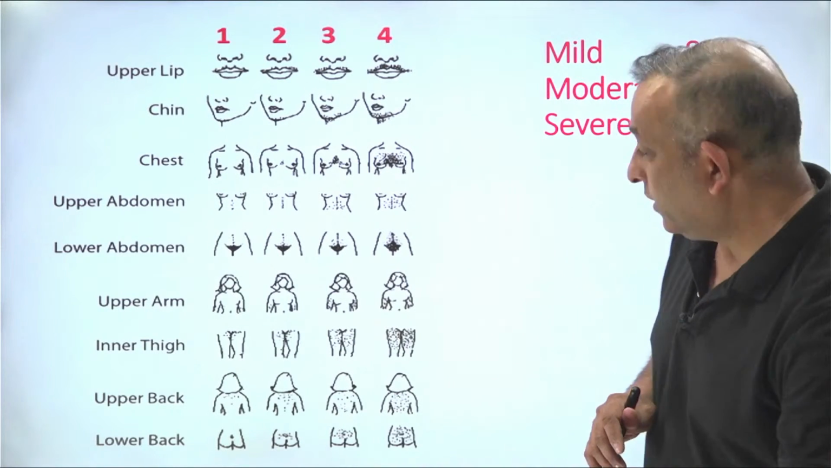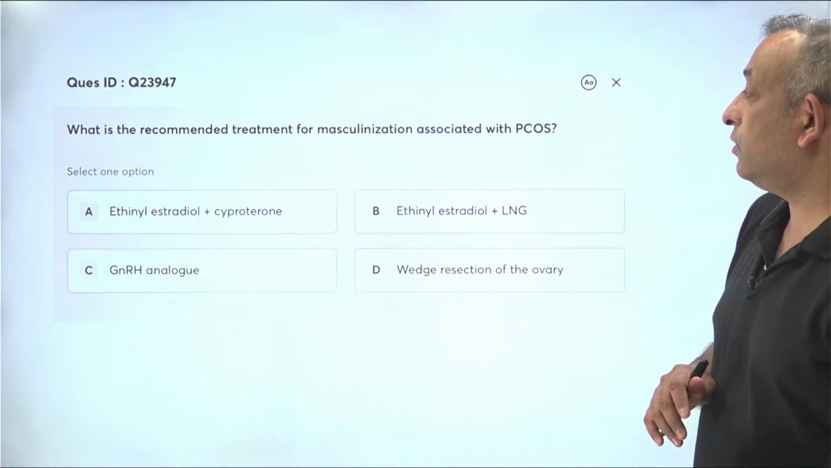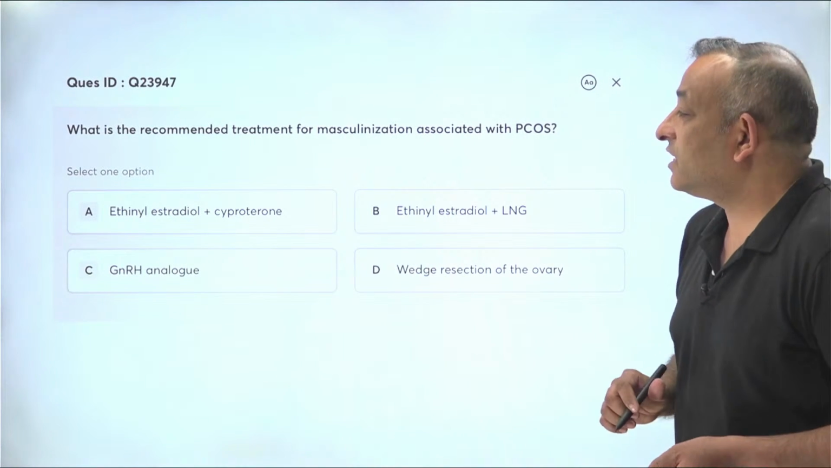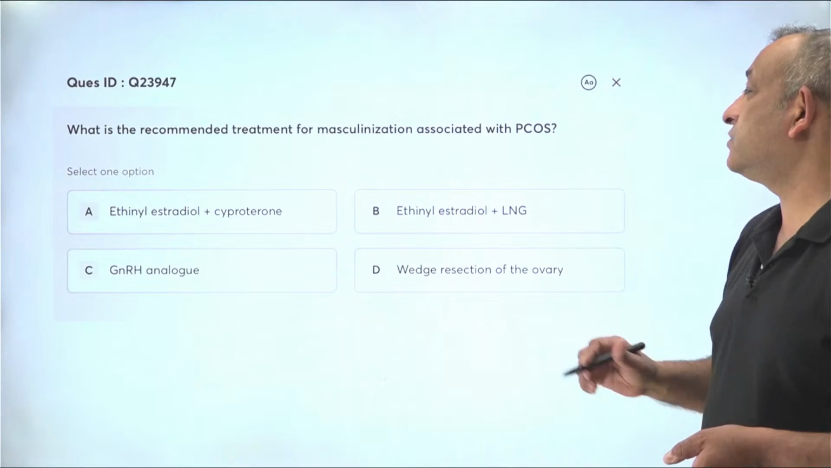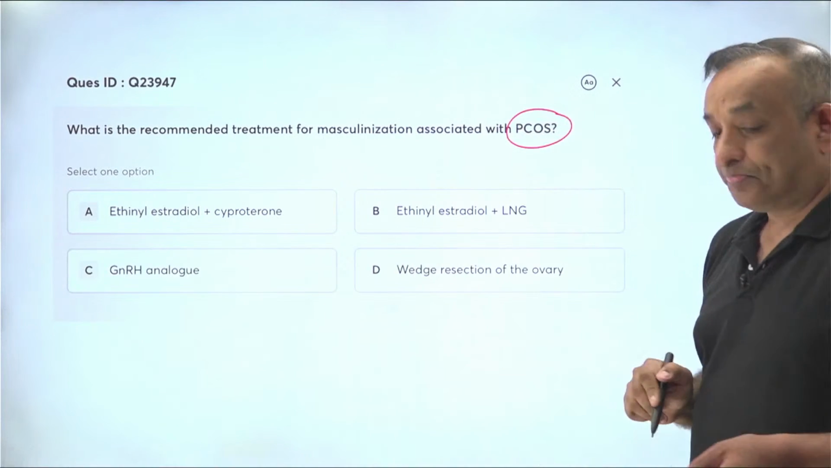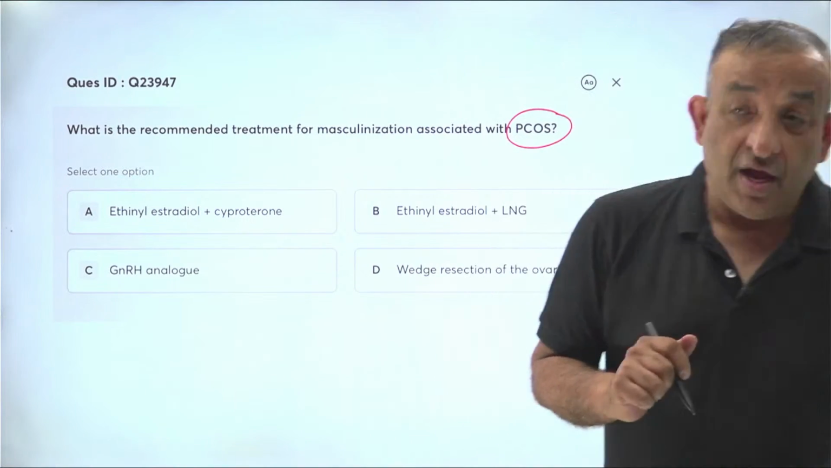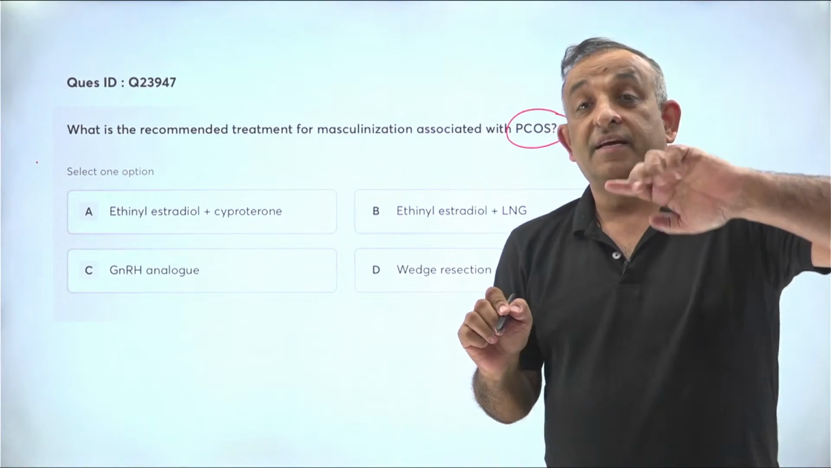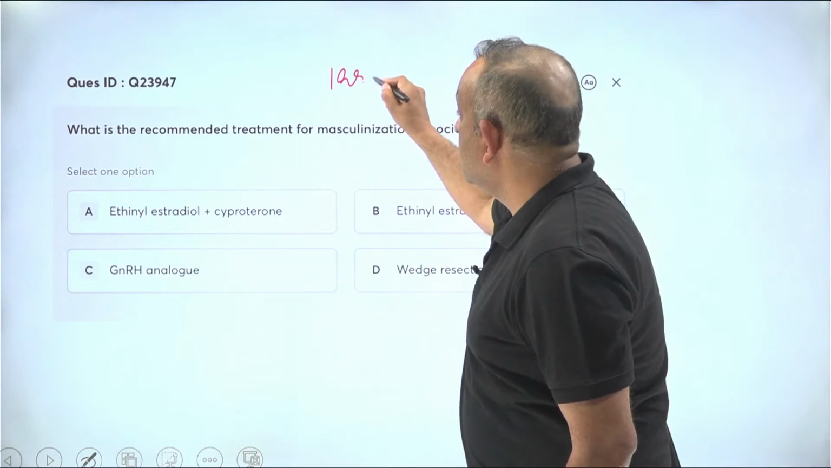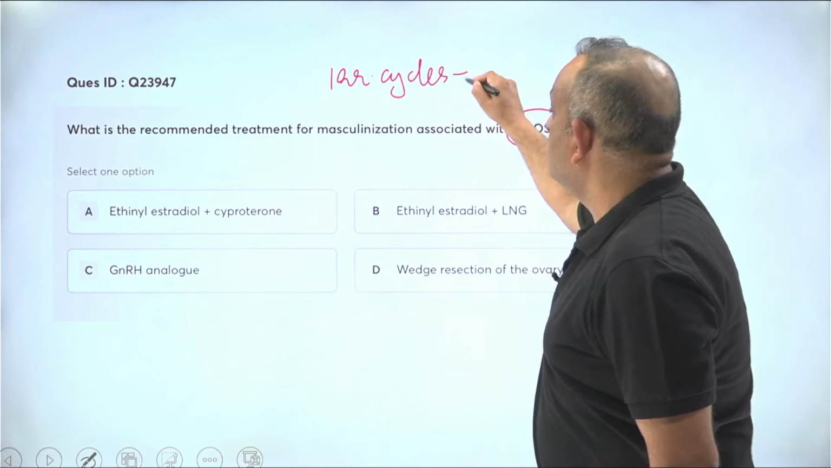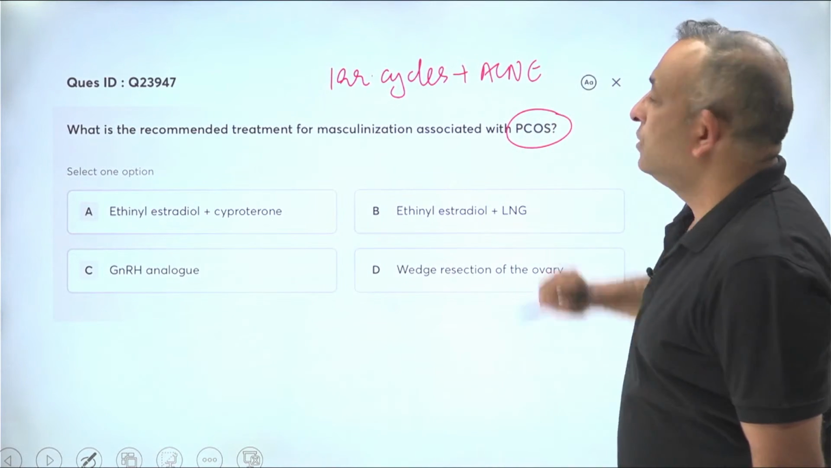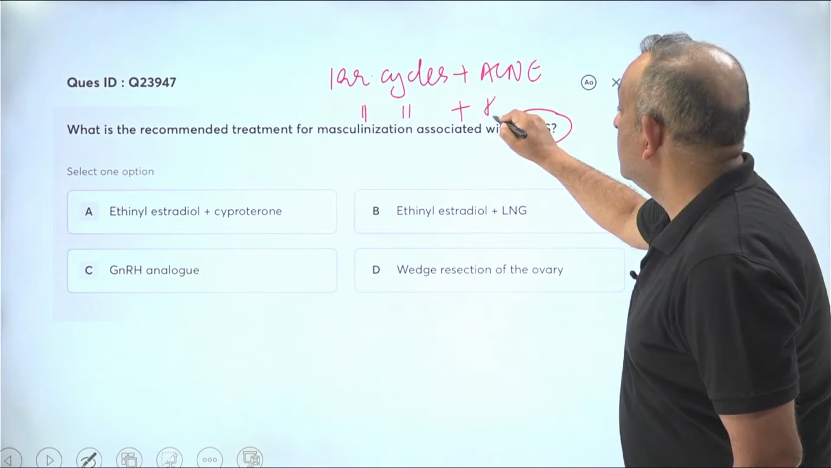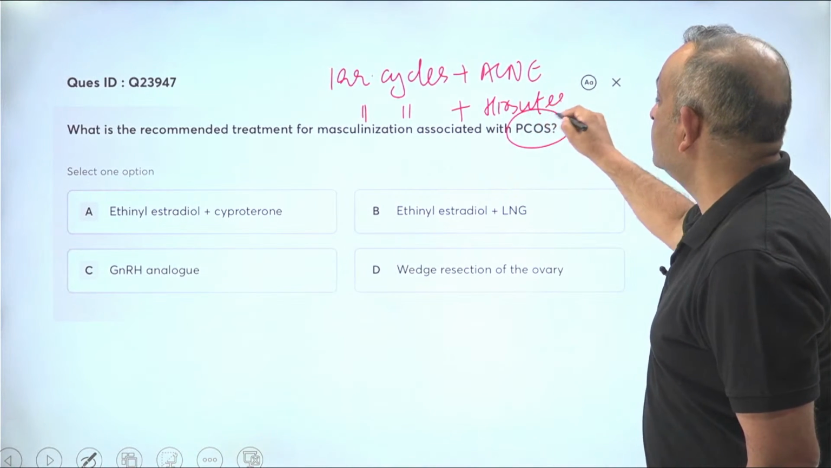So right, let's move on and see some other questions. What are the other questions in the QBank? Okay, question ID 23947. What is the recommended treatment for masculinization associated with PCOS? Now, this is a very tricky question because here we've given you masculinization. Sometimes what happens in the exam, they say irregular cycles plus acne, or they'll say irregular cycles plus hirsutism.